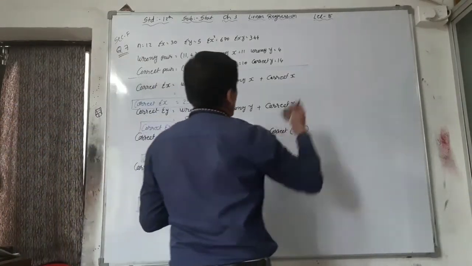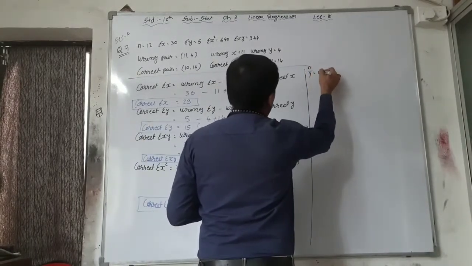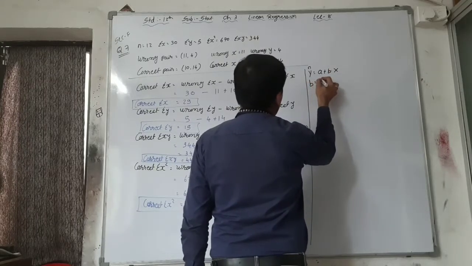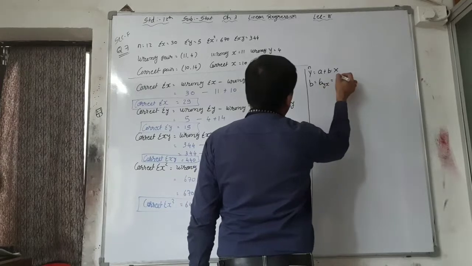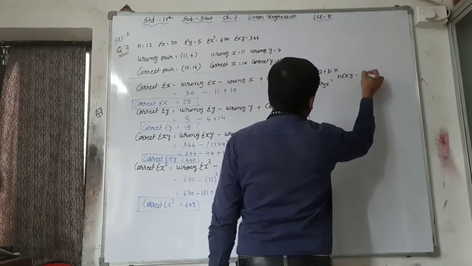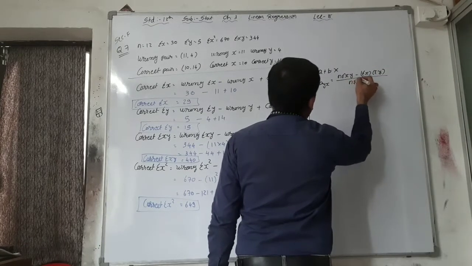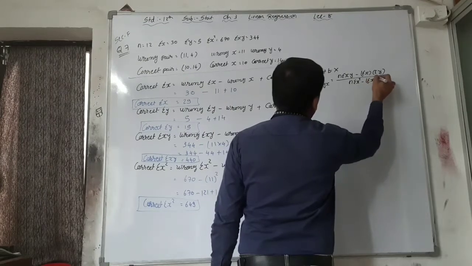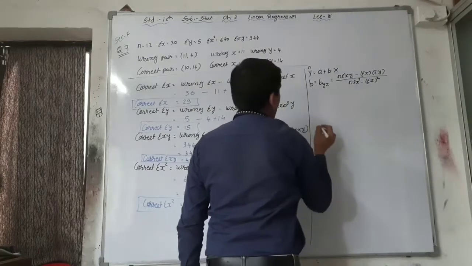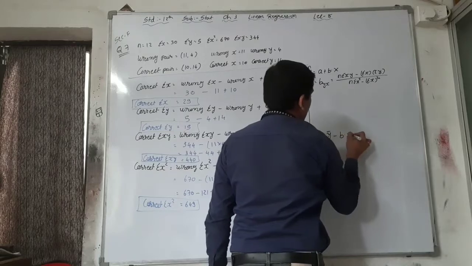Now we put them into our original formula. Y cap is equal to a plus bx, right? So first of all, b is equal to byx is equal to n sigma xy minus sigma x sigma y upon n sigma x square minus sigma x whole square, and for a, y bar minus b x bar.